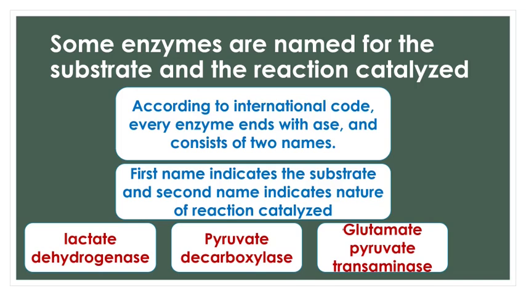Therefore, it is called glutamate pyruvate transaminase. The function is transfer of the amino group from glutamate or glutamic acid to another substrate, usually pyruvic acid. So depending upon the substrate it is acting upon and depending upon what function it is carrying out, the name is given.